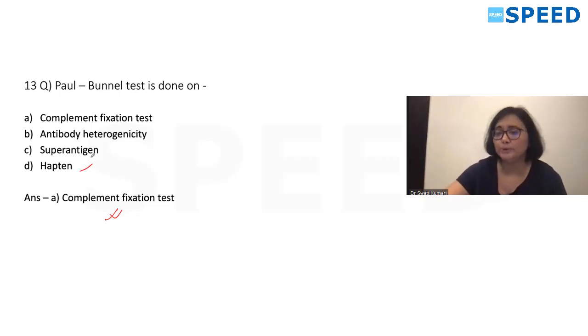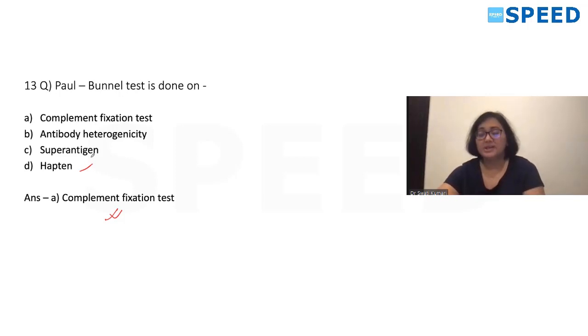Okay, so what is Paul Bunnell test? It is a heterophile agglutination test. Why do we say heterophile antigen? What do we understand by heterophile antigen? When the same antigen is present in 2 different species, okay?